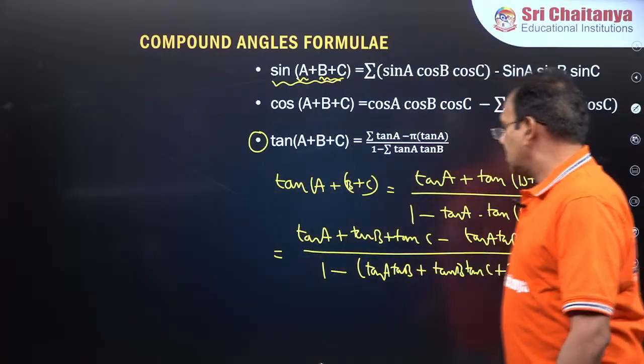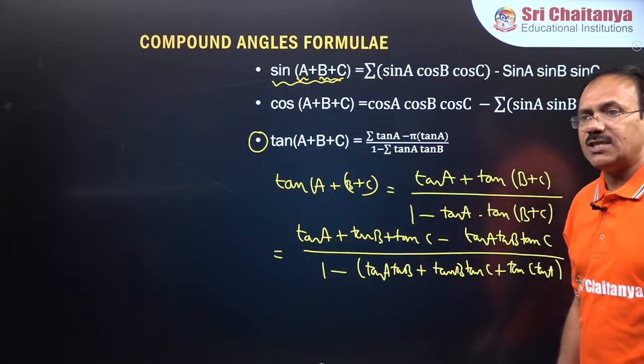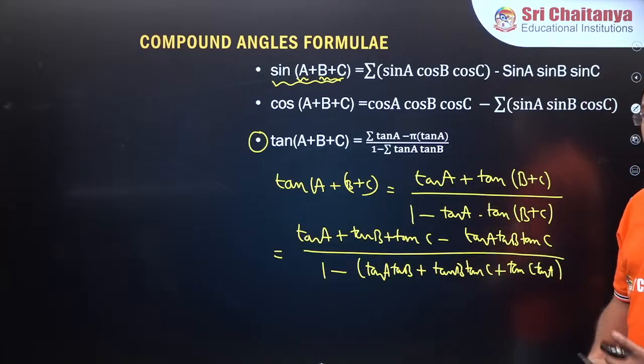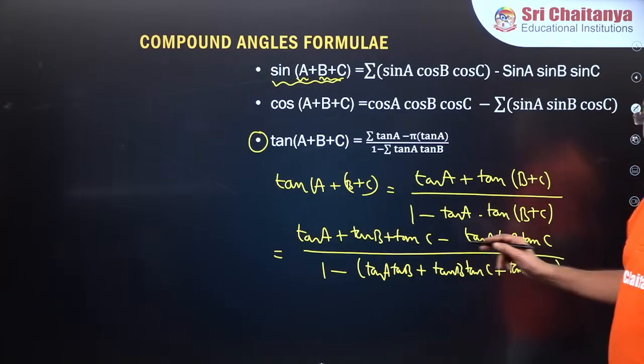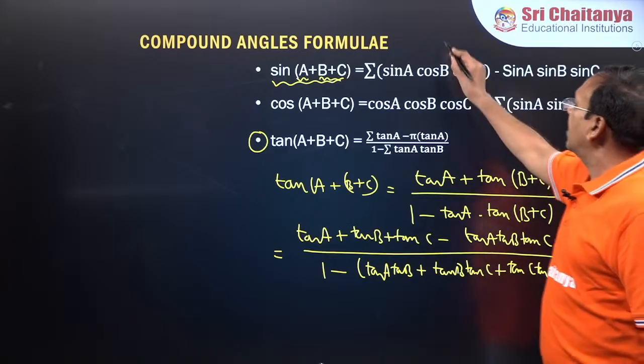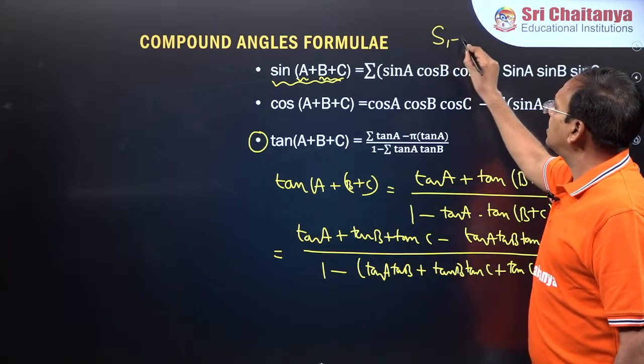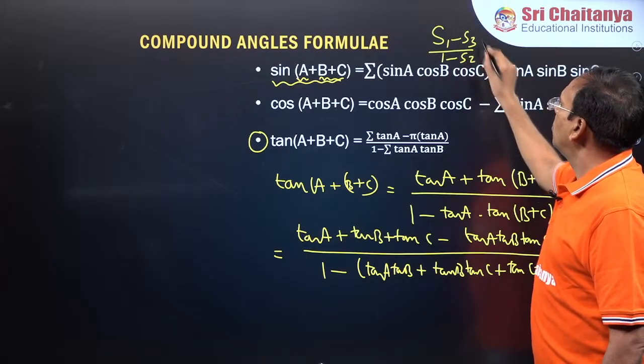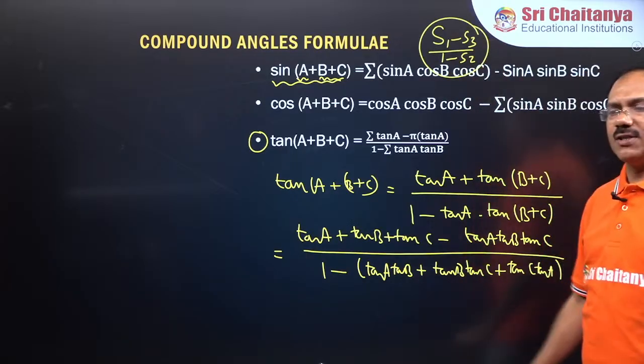All of you try to remember the tan of A plus B plus C formula. It is S1 minus S3 by 1 minus S2. We can remember it with this help.